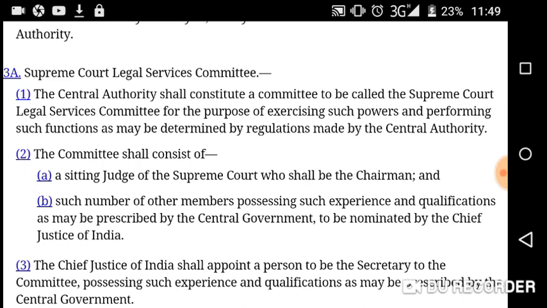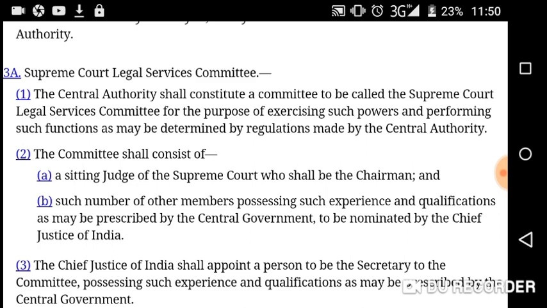Now here, who shall constitute this? The central authority, meaning the National Legal Service Authority, shall constitute a committee. It is a committee, okay, not a council or anything. Committee to be called the Supreme Court Legal Service Committee for the purpose of exercising such powers and performing such functions as may be determined by regulations made by the central authority. So the central authority shall make regulations for the determination of functions and powers of what? Of the Supreme Court Legal Service Committee.